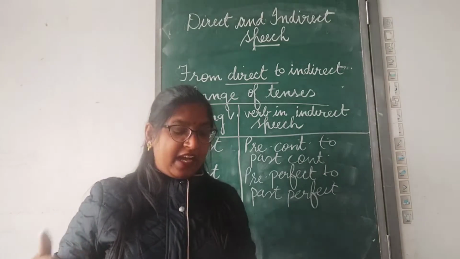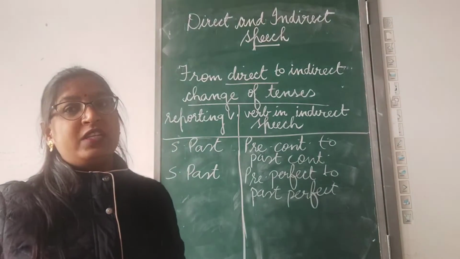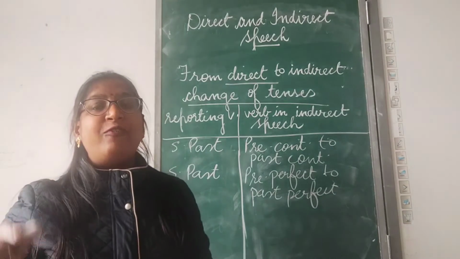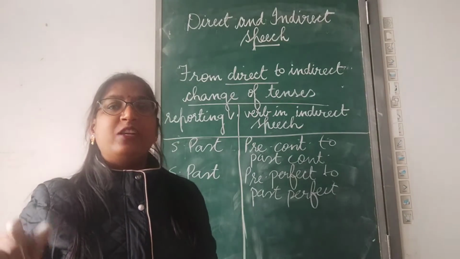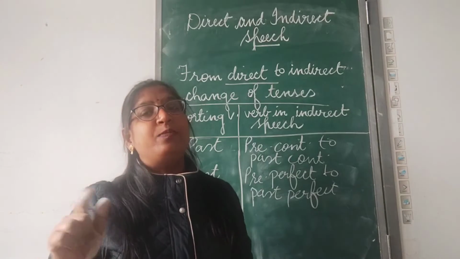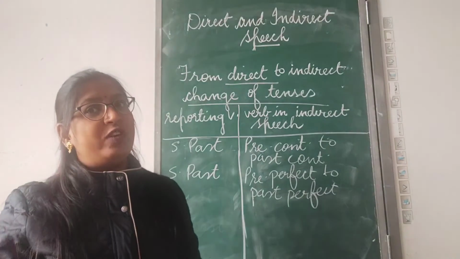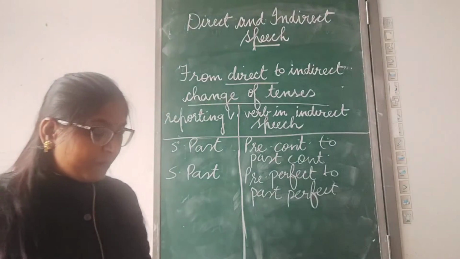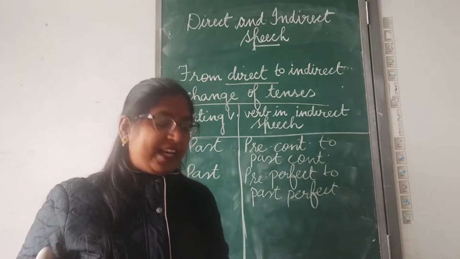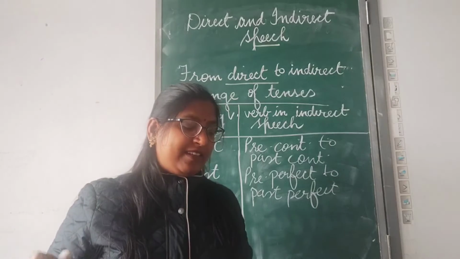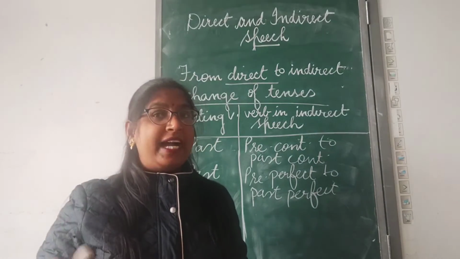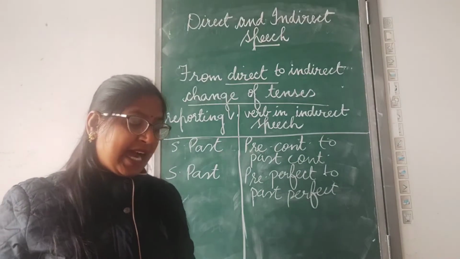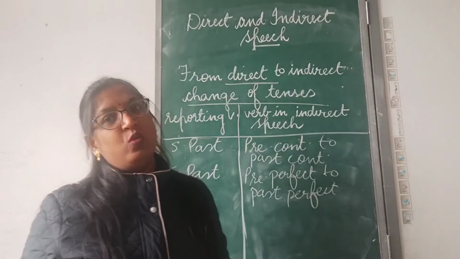Jagat said, I have finished my work. Said is the introducing verb in the simple past. Have finished is the verb in the quoted speech in present perfect. So, have finished will be changed to past perfect tense. Clear? So, its indirect form will be Jagat said that he had finished his work.